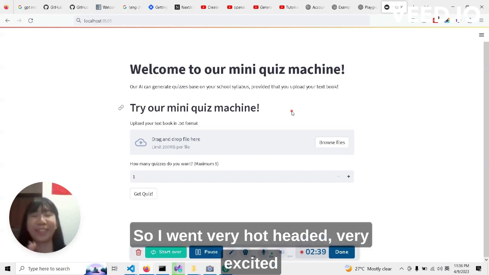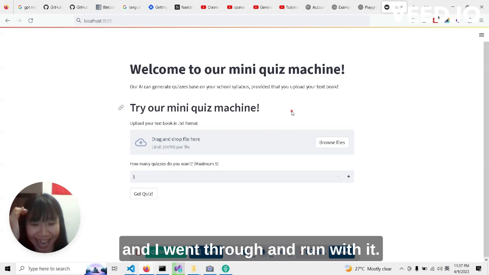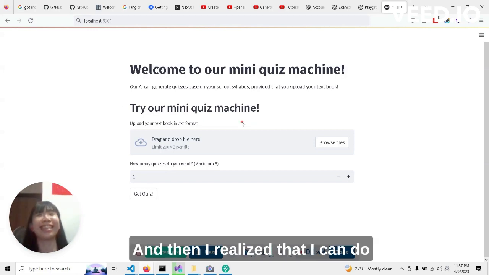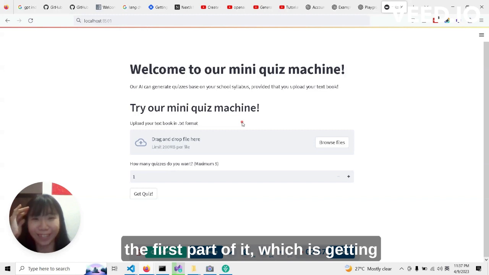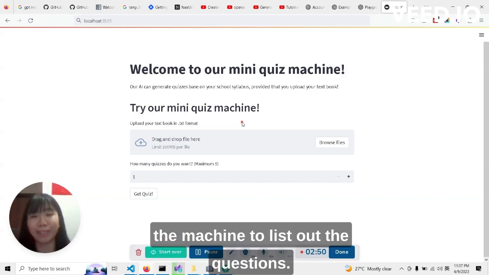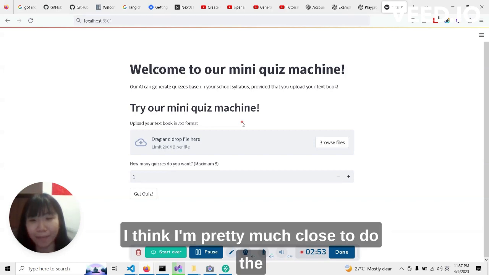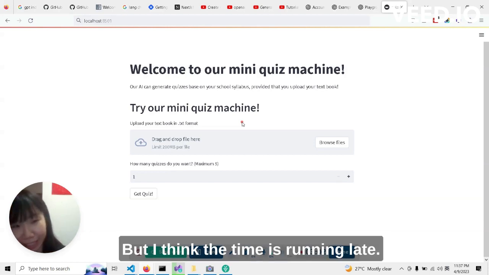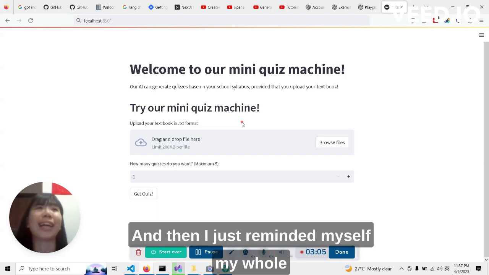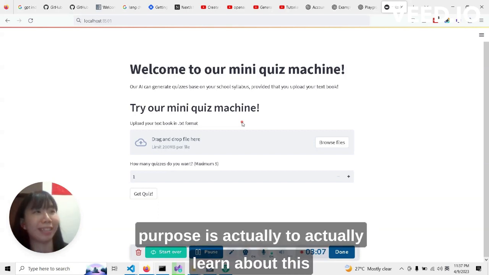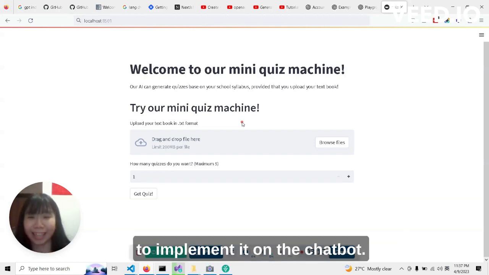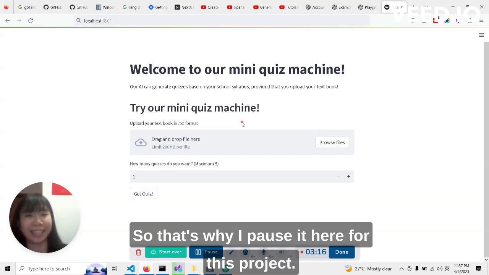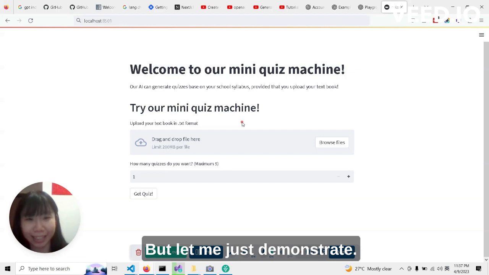So I went very hot-headed, very excited, and I ran with it. And then I realized that I can only do the first part of it, which is getting the machine to list out the questions. I think I'm pretty close to doing the Q&A, the answer checking, but the time is running late. And then I reminded myself my whole purpose is to learn about this in order to implement it on the chatbot. So that's why I paused it here for this project. But let me just demonstrate.